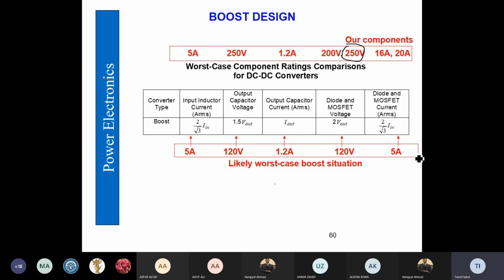And the current is 5 amperes RMS current, but we are going to take a higher current rating so that we have a safe margin. If there are some spikes due to the varying duty cycle, then this diode and MOSFET must handle that.